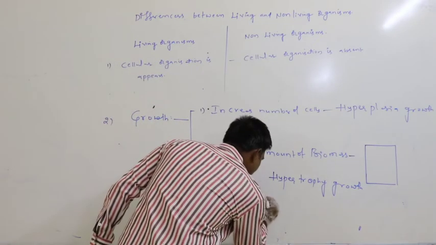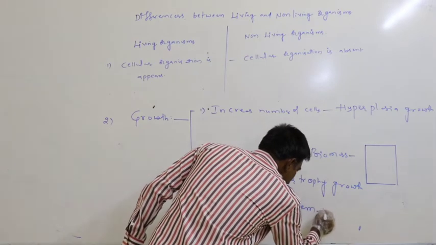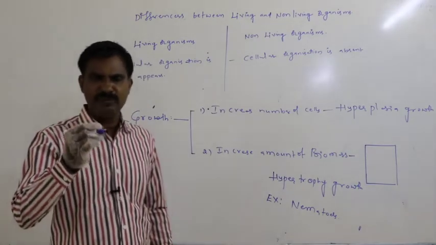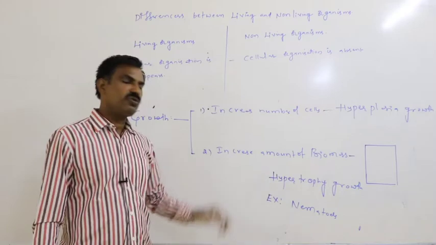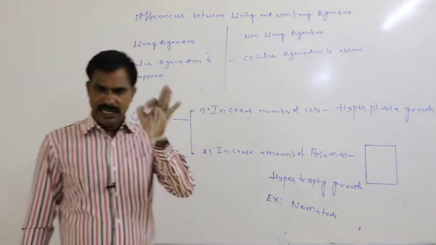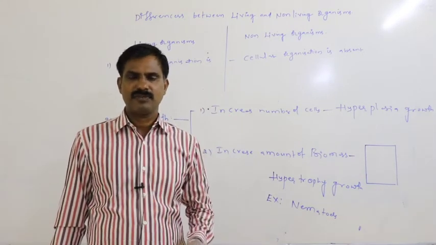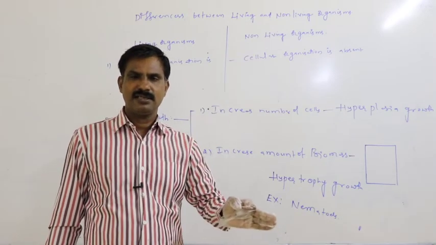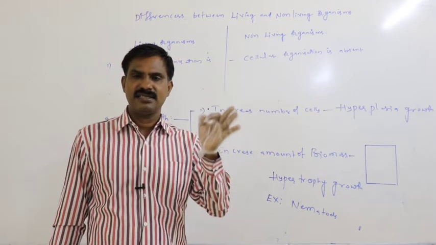Specifically in the case of the nematodes, that is nothing but Nemathelminthes individuals, this kind of hypertrophic growth very commonly appears. In Nemathelminthes individuals, in adults, the number of cells does not increase; the number of cells always remains constant.